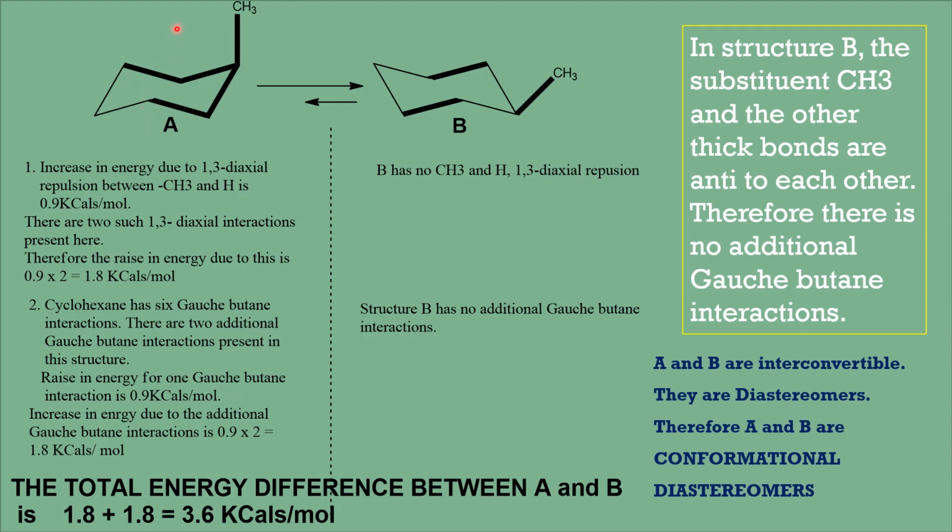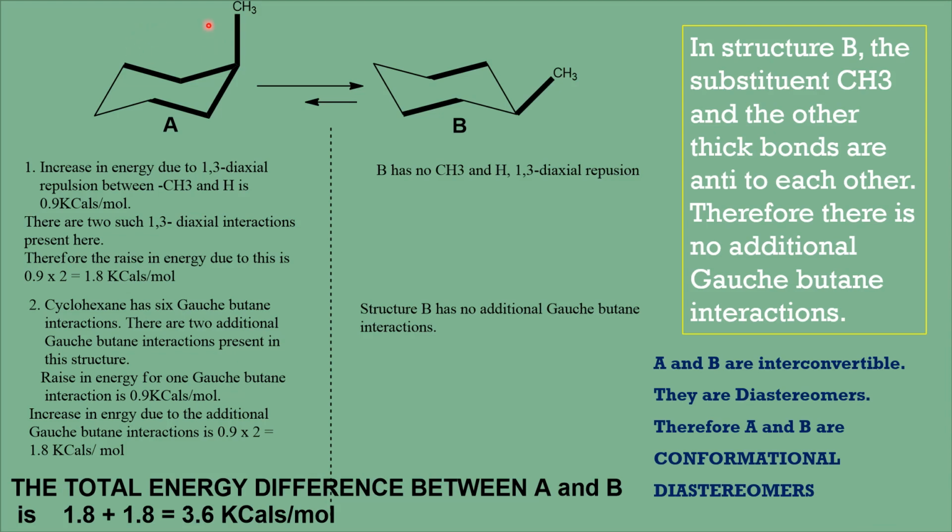Therefore, there are two gauche-butane interactions existing in this axial conformer. For every gauche-butane interaction, the increase in energy is 0.9 kilocalories per mole, exactly similar to the 1,3 diaxial repulsion. Since there are two gauche-butane interactions, the energy raised due to gauche-butane interactions is 0.9 into 2, that is 1.8 kilocalories per mole. Therefore, this axial conformer has higher potential energy due to the 1,3 diaxial repulsions and gauche-butane interactions.